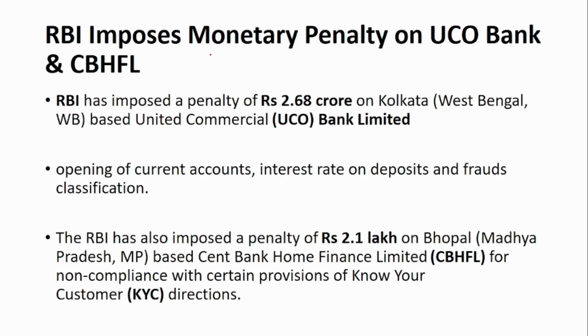Next is that RBI imposes monetary penalty on UCO Bank and CBHFL. So the monetary penalty imposed on the UCO Bank is 2.68 crore, and on CBHFL, that is Cent Bank Home Finance Limited, it has imposed a penalty of 2.1 lakh.